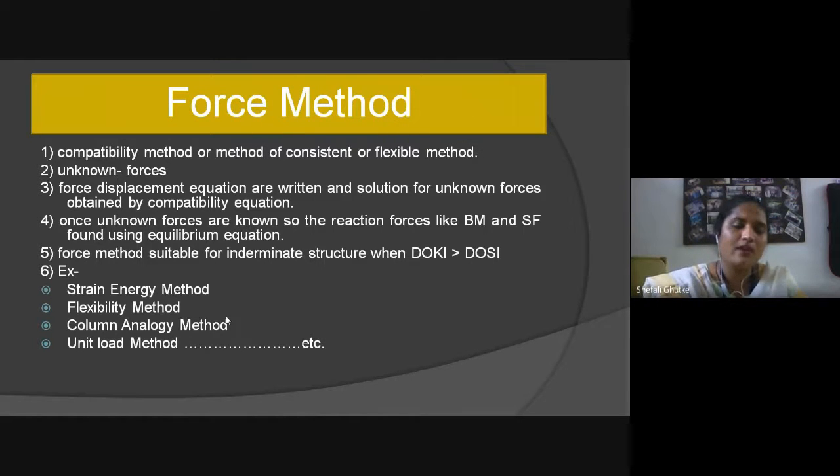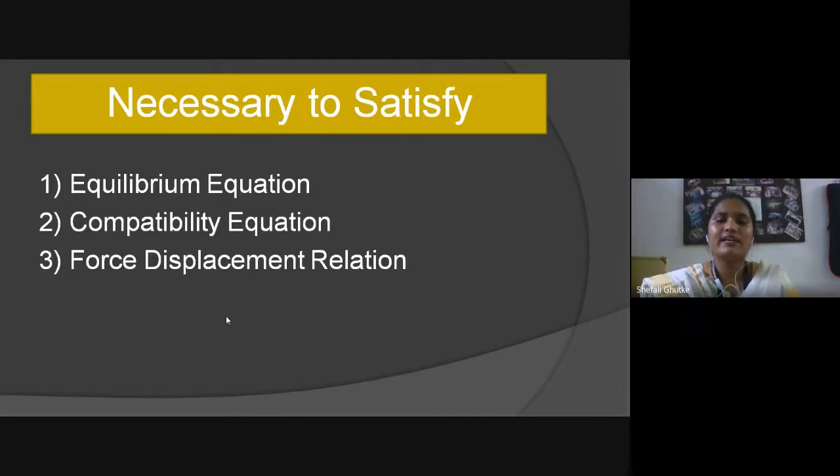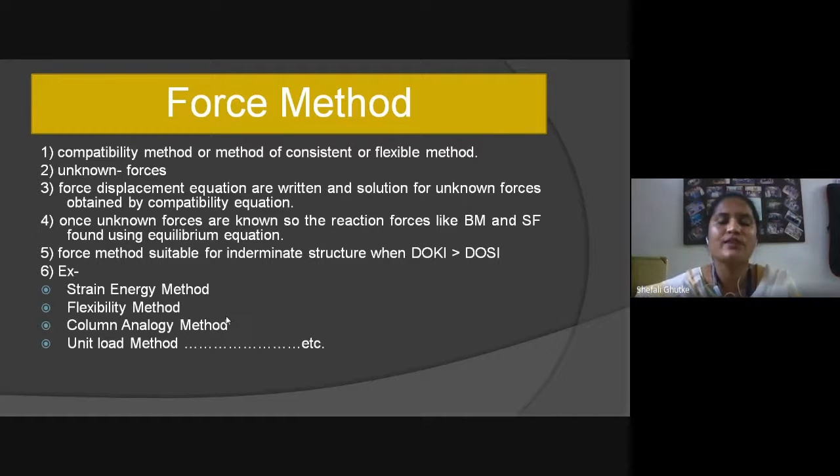Let's see, we have two methods to satisfy these conditions. The first one is the force method. What is the force method? The compatibility method or force method, also known as the method of consistent deformation or flexibility method as well.